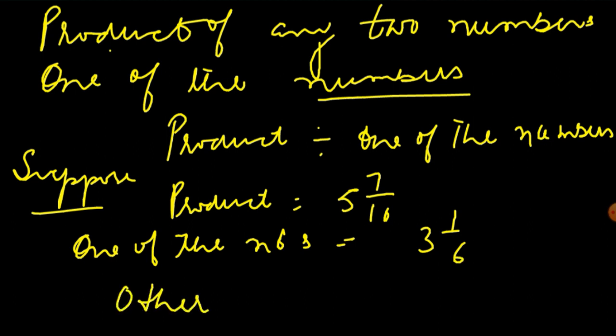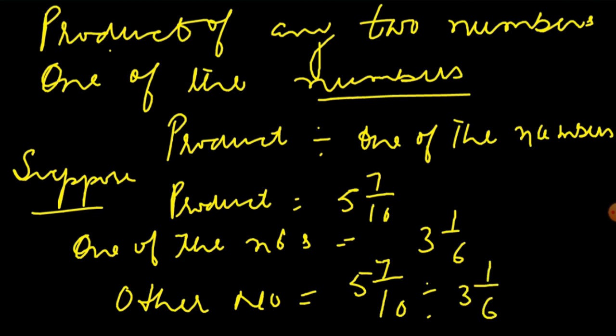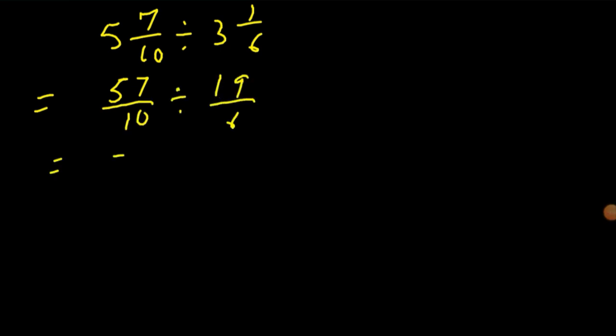So the other number will be 5 7 by 10 divided by 3 1 by 6. 5 10s are 50, it is 57 by 10. Then 57 upon 10 multiply 6 upon 19.